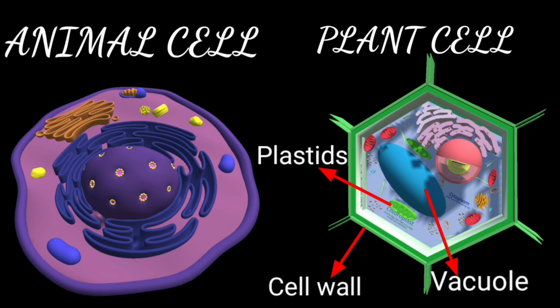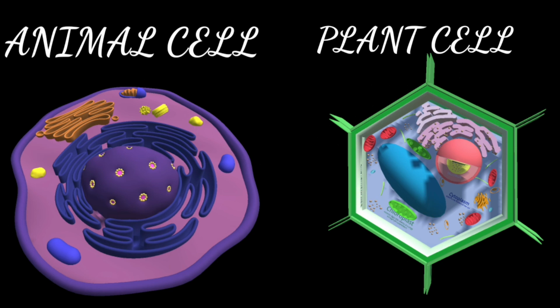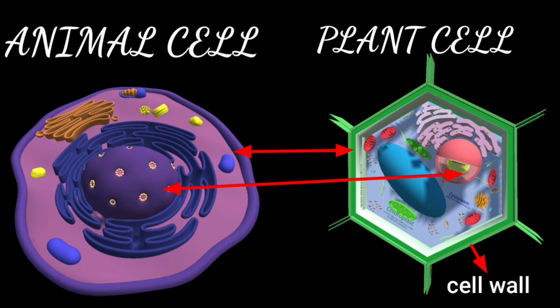Comparison of plant cell and animal cell. Cell membrane is present in both plant and animal cells. Cell wall is present in plant cells, absent in animal cells. Nucleus is present in both plant and animal cells. Nuclear membrane is also present in both. Cytoplasm is also present in both. Plastids are present in plant cells, absent in animal cells. Big vacuoles are in plant cells, but small vacuoles are in animal cells.